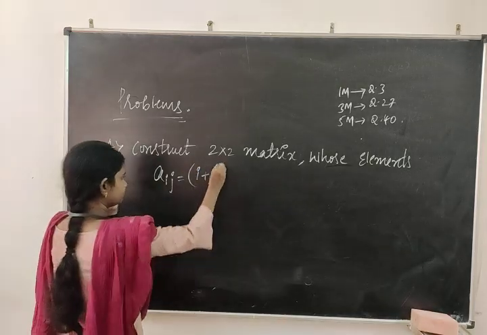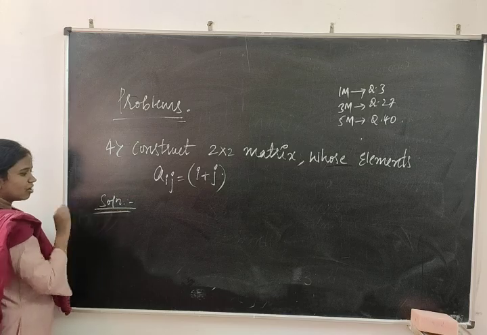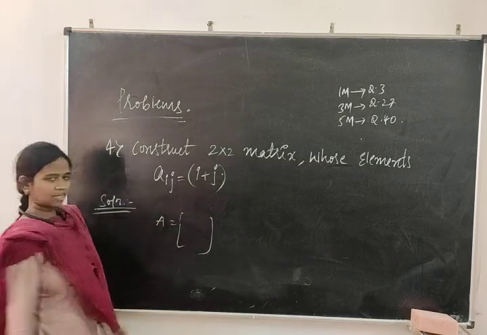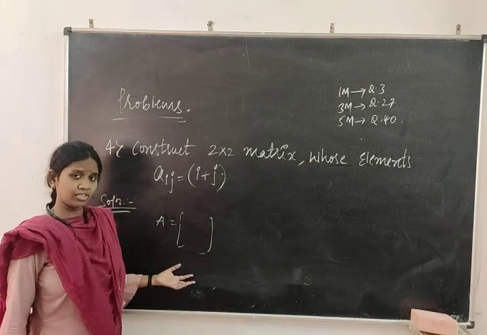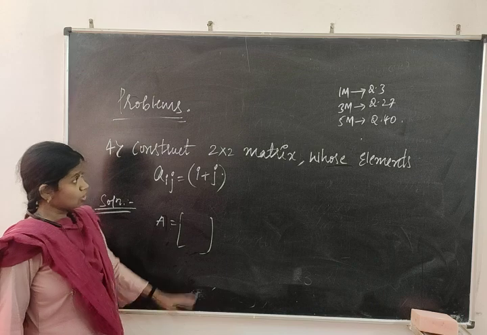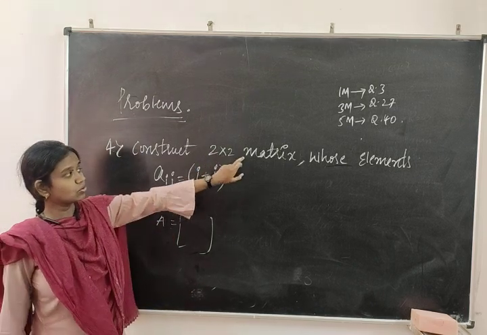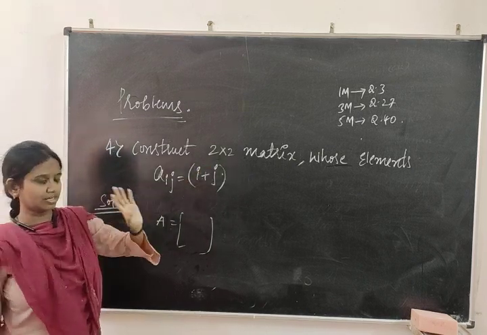This is our question. Solution. Till now they were giving the matrix already represented and we found the possible orders and all those things. Now the question has been reversed. They have given the 2 cross 2 matrix order, and now we have to construct that matrix.